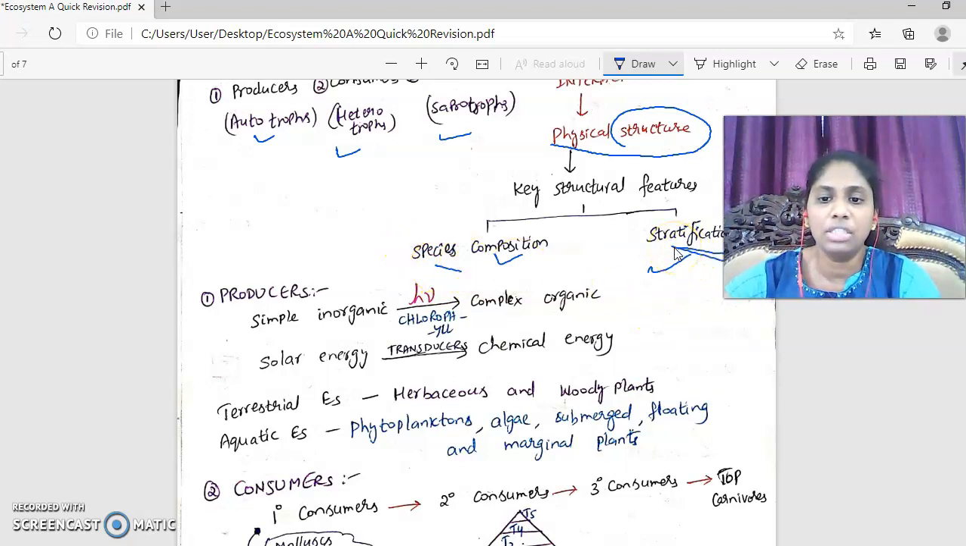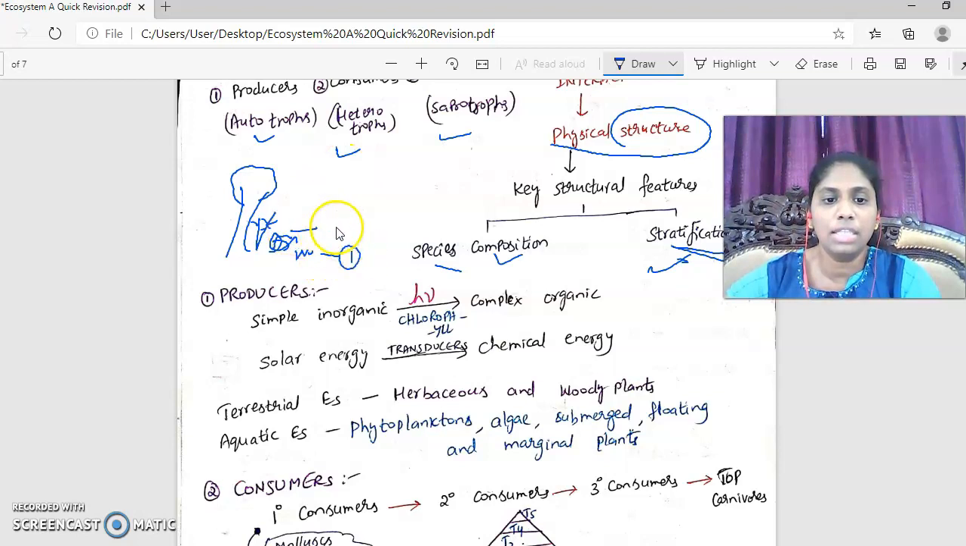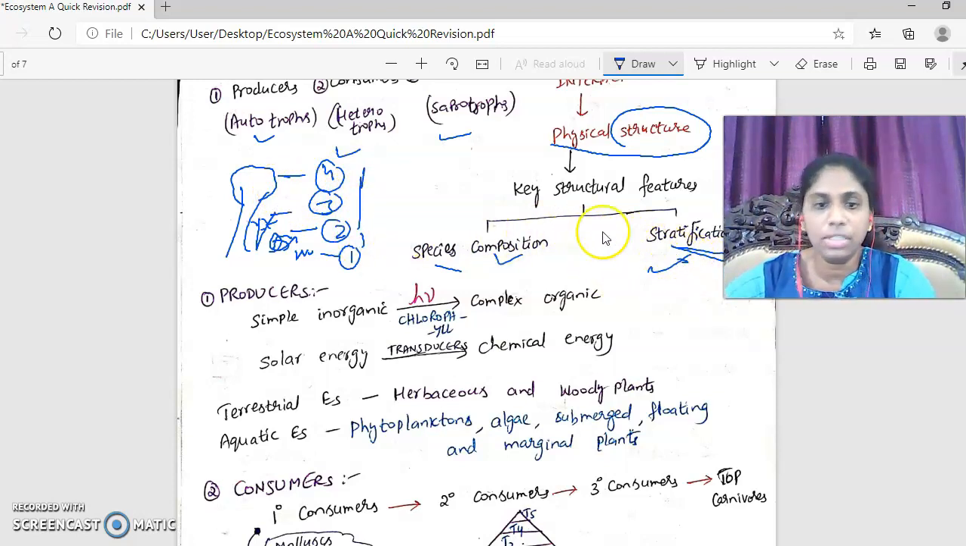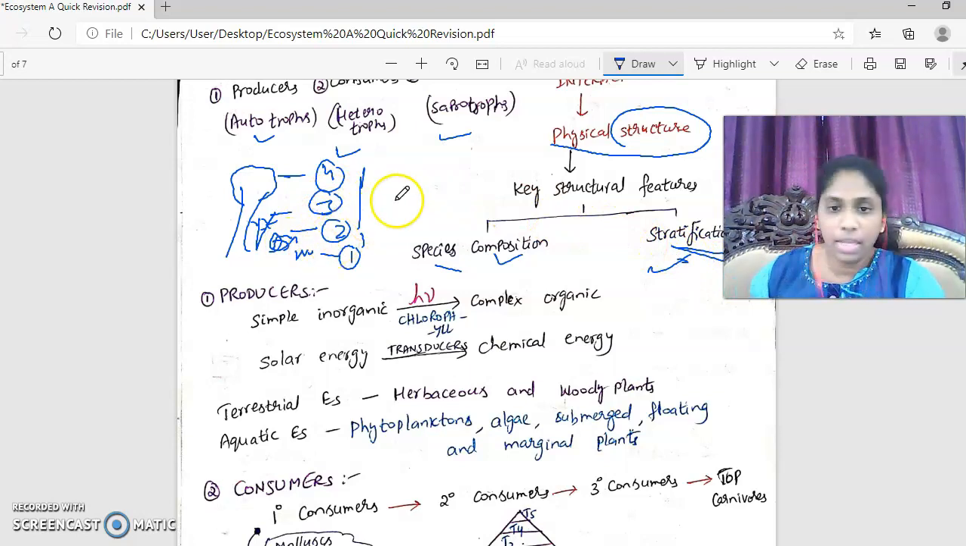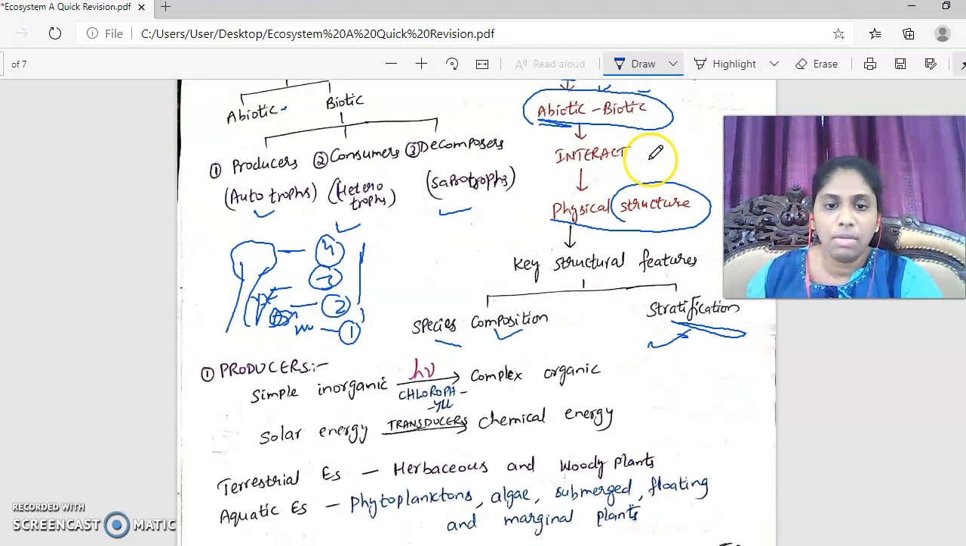What is stratification? Right? Now let us consider this to be a forest. You have a big tree, and then you have herbs here, then you have bushy shrubs here, then you have grasses. So if you can see, this vertical arrangement of different heights of plants in a forest is called stratification. So you can say the order is: grasses, then shrubs, then herbs, and finally trees. So this vertical arrangement of plants in a forest refers to stratification. Now, ecosystem also has a function. We'll talk about that later.